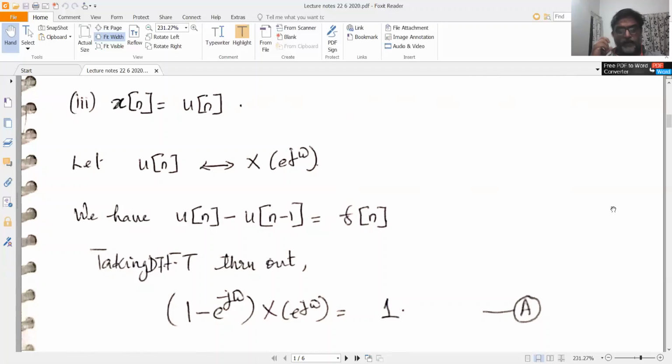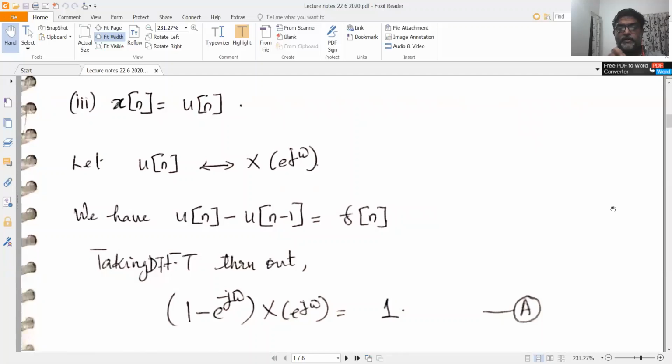Therefore, you cannot evaluate the Z transform X(z), which is by the way just 1 by 1 minus z^-1. And you cannot substitute z equal to e^(j omega). So that will not do in this case. Why? Because the Z transform does not converge over the unit circle.